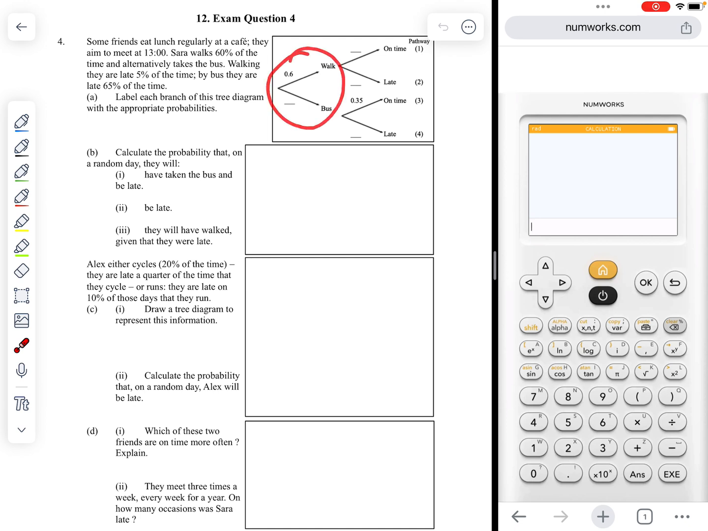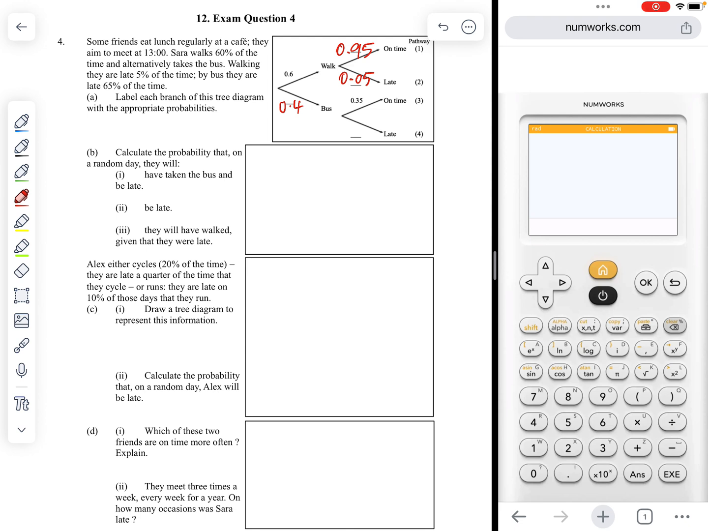So we can see here we have a choice of walk or bus, and then if you walk we have a choice of on time or late, and the bus on time or late, and we have 1, 2, 3, 4 different pathways set out. It says 60% of the time walking, so we know that it would be 40%, 0.4, to be taking the bus. It then says walking they are late 5% of the time, so late is 0.05, which means 95% on time, 0.95.